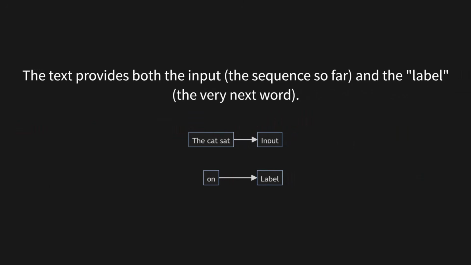The text itself provides both the input, which is the sequence of words so far, and the label, which is the very next word. Look at this diagram here. If the input is "the cat sat," the label the model needs to predict is "on." It's all right there in the text. This is the core of self-supervised learning.